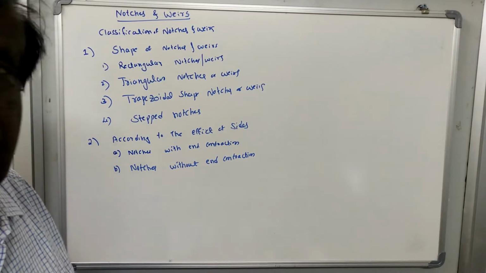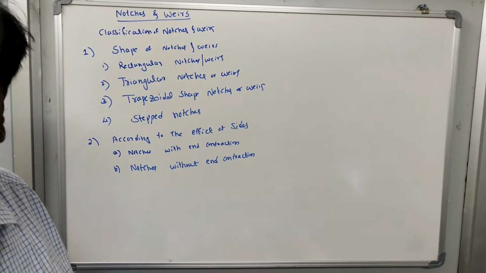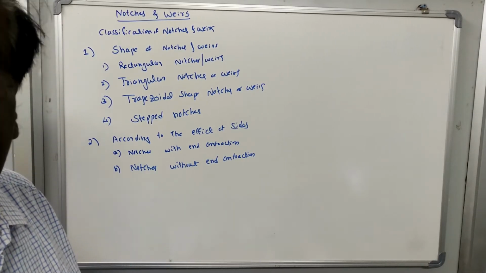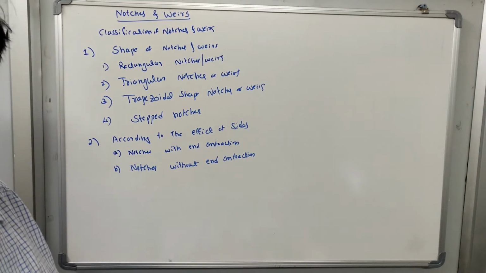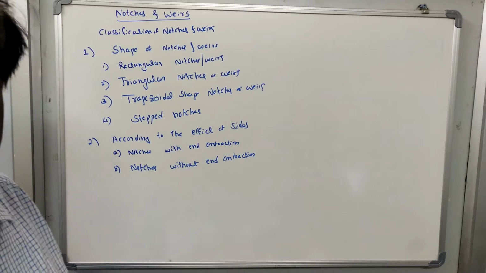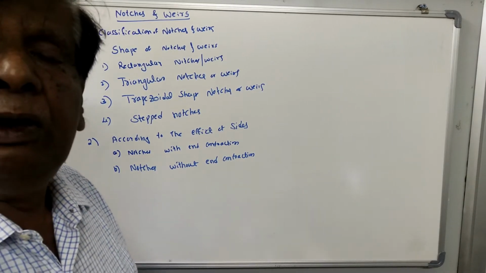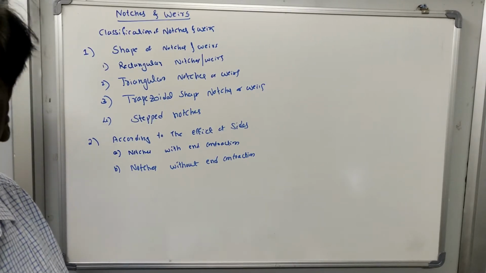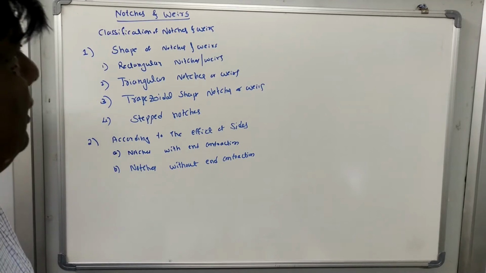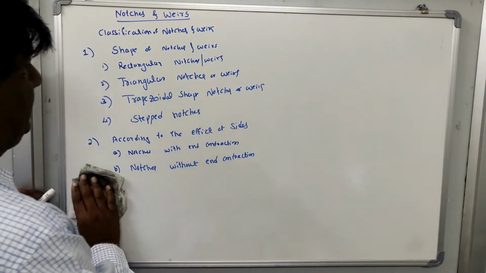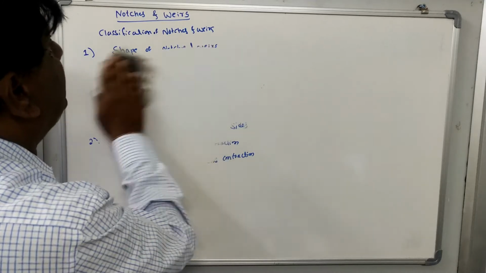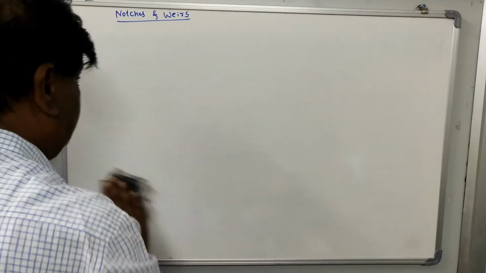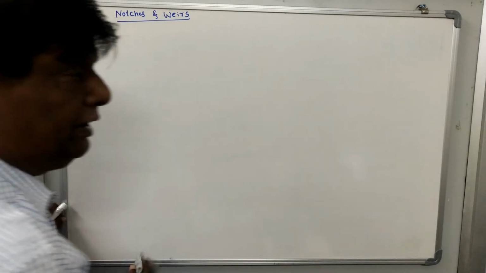We have already discussed the flow through the closed conduits, and in the next unit we are going to discuss the flow through the conduit. Then the flow through the open channel we will discuss in the next semester. There you will come to know the major difference between the flow through open channels and flow through closed conduits. Okay, so now next we will discuss the rectangular notch and we will derive the discharge equation.